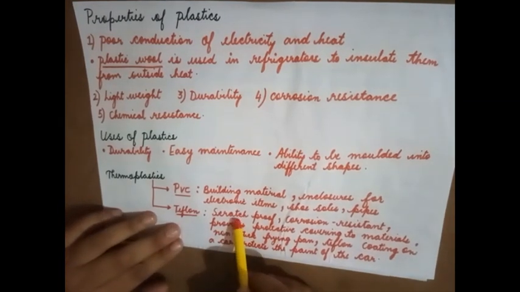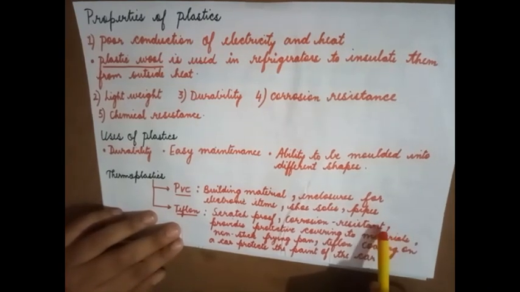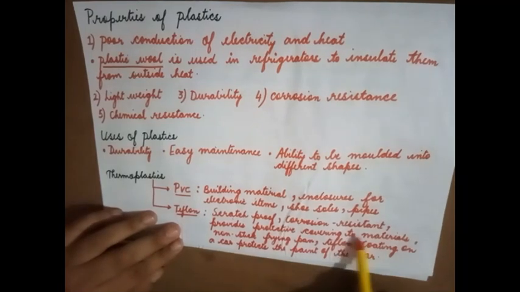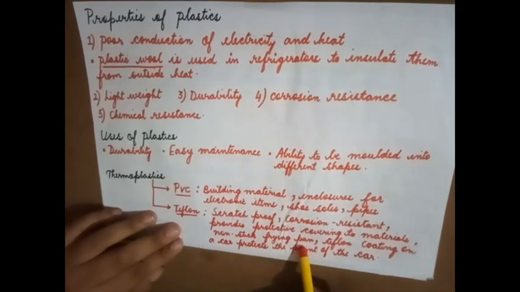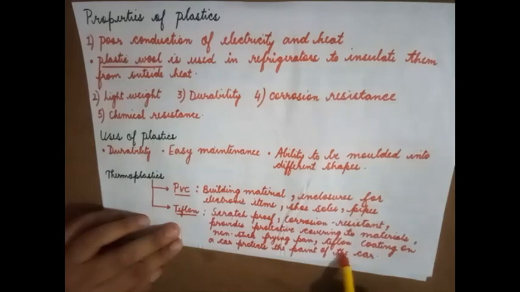Teflon, this is scratch proof and corrosion resistant. It means rusting does not occur over here. It provides protective covering to materials, and a non-sticking frying pan has got a coating of Teflon. Teflon coating on a car protects the paint of the car.